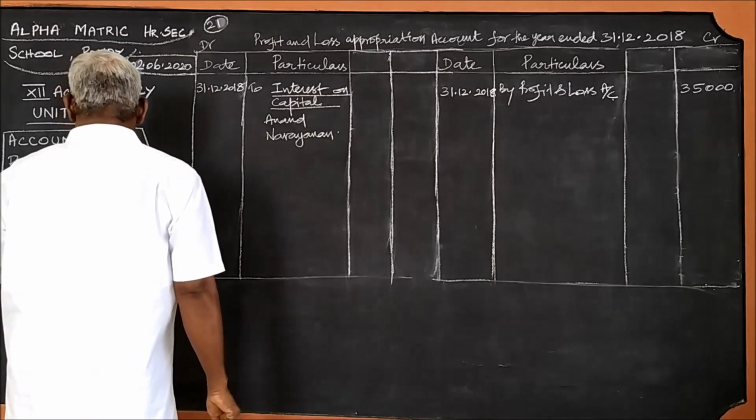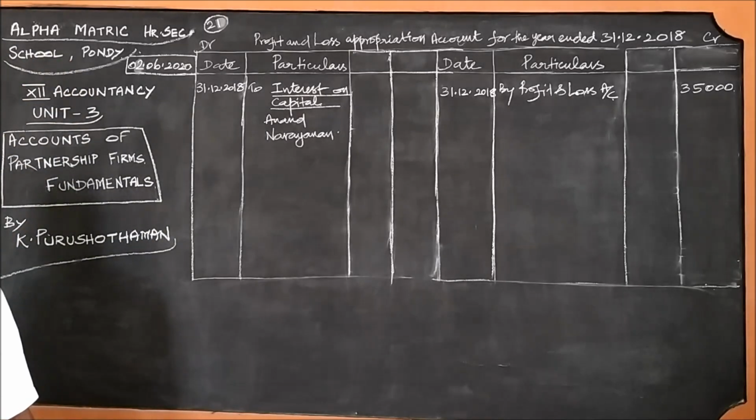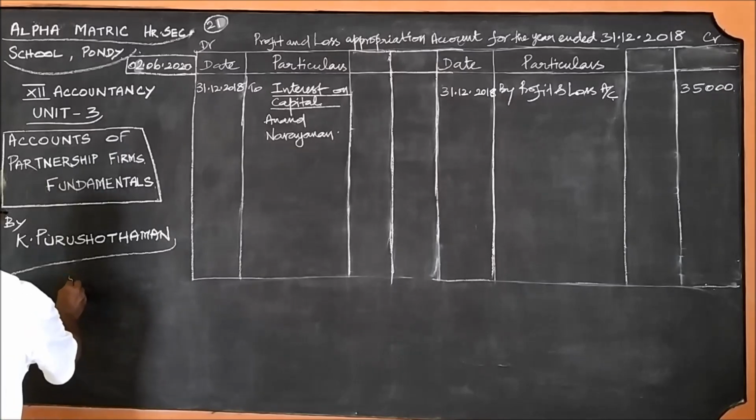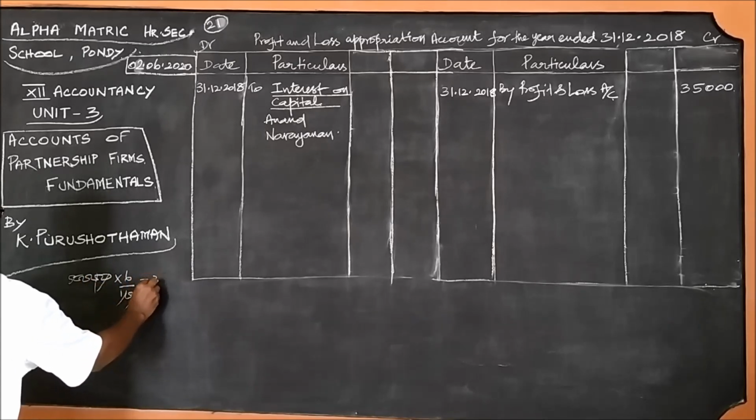Anand's interest on capital, what will be his interest on capital? 6%. Anand's capital amount is 50,000. So 50,000 into 6/100, we will get 3,000.